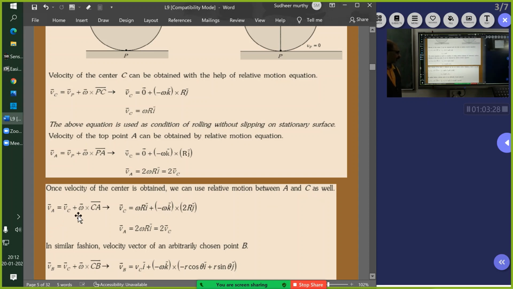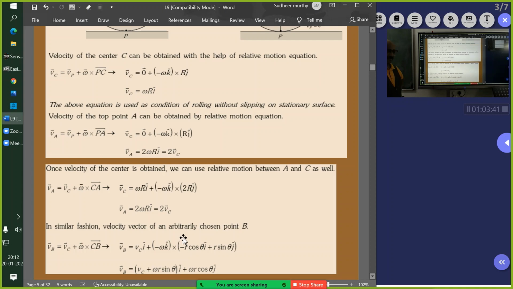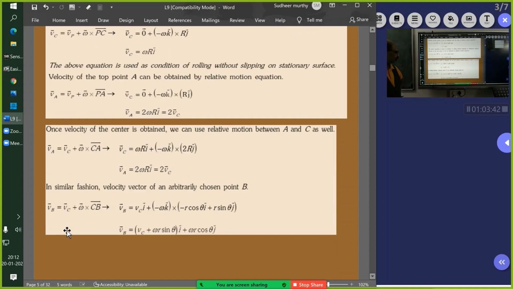So VA bar is equal to VC plus omega cross r, so VC is equal to omega r i, so VA bar will be equal to 2 omega r i, which is 2 VC bar. We just now saw. In similar fashion, the velocity vector of any arbitrarily chosen point B.